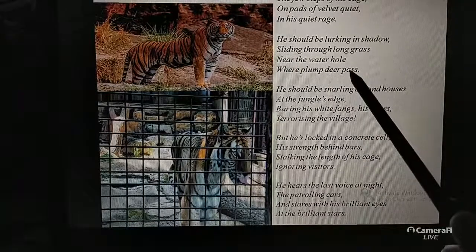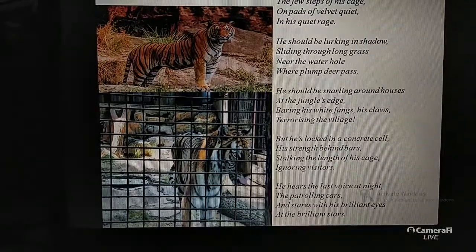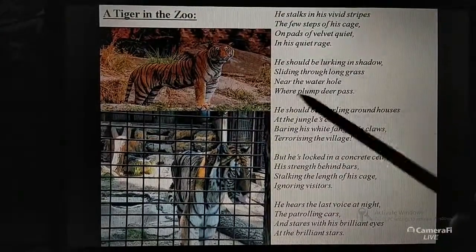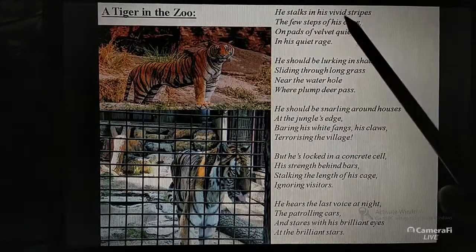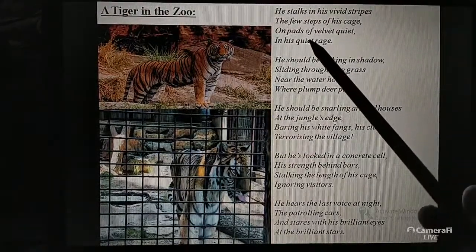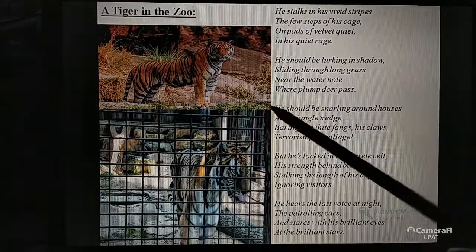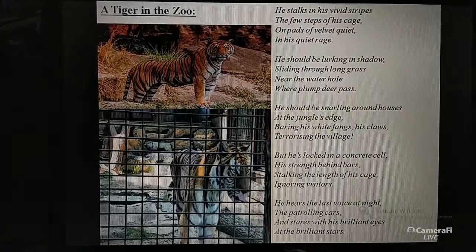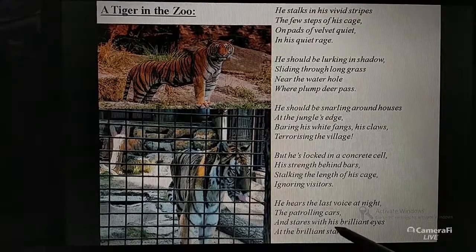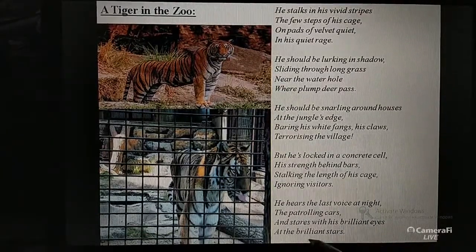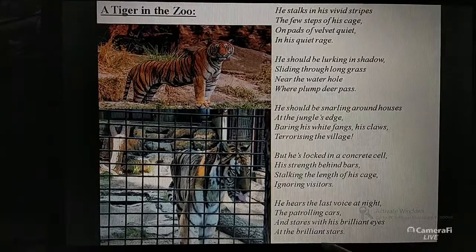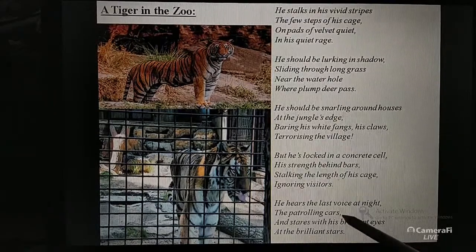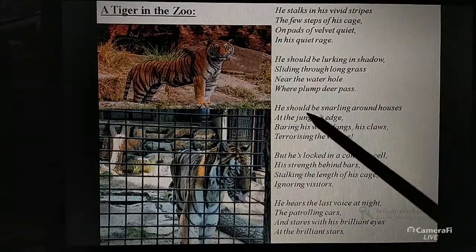So where does the plum deer pass? The plum deer passes near the water hole. Okay. Another question is, who stares with his brilliant eyes at the brilliant stars? The tiger stares with the brilliant eyes at the brilliant stars because the tiger is hoping that one day he will get out of the cage, and will live the life freely.